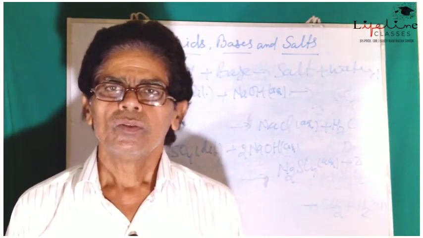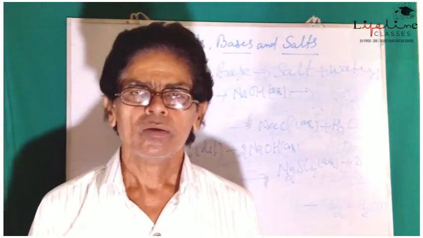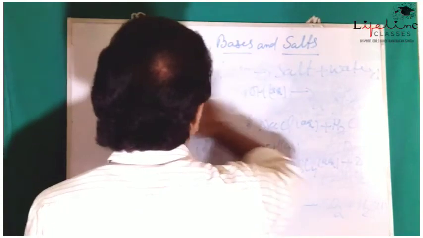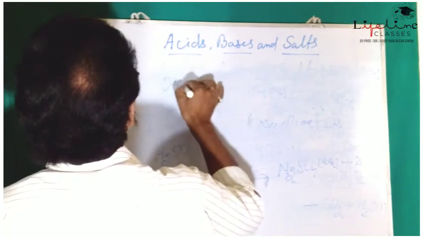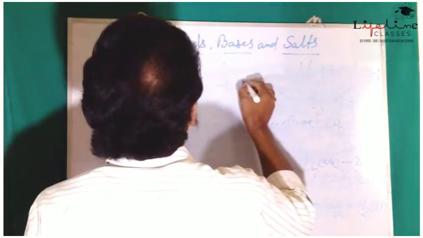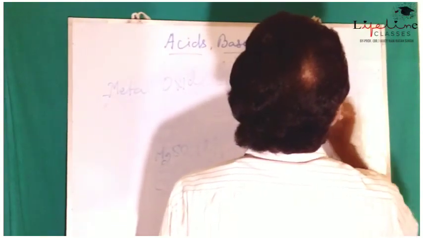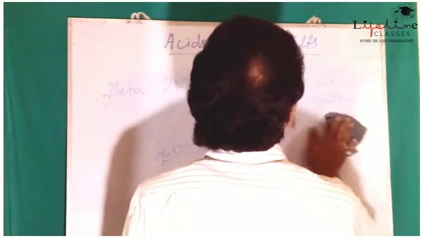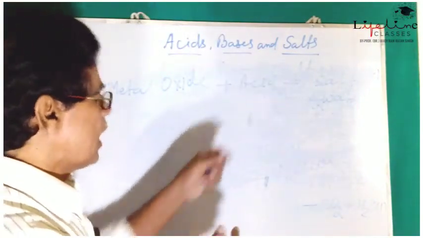So when the oxides of metals are treated with dilute acids, we get salt and water. Metal oxide plus acid gives salt plus water.